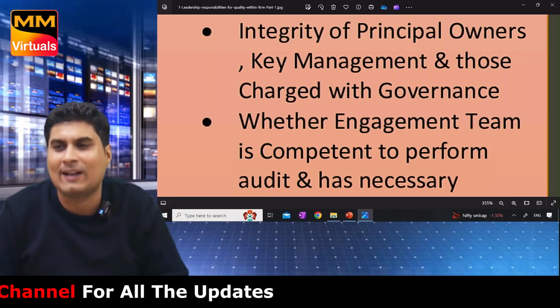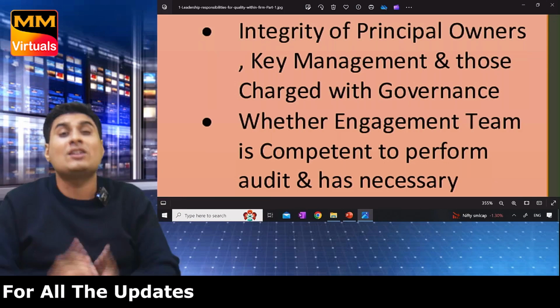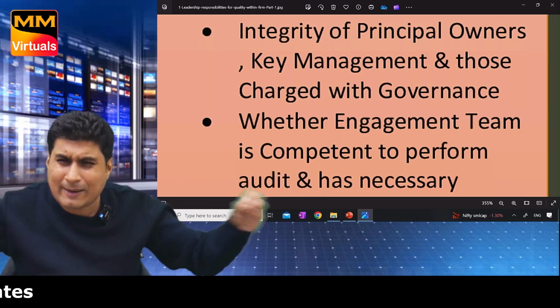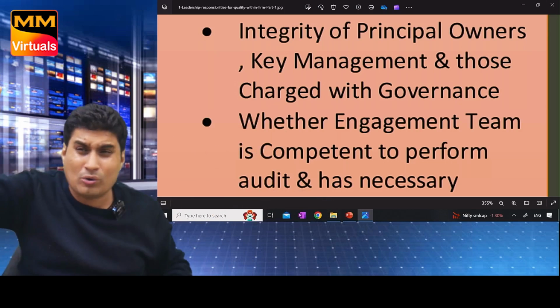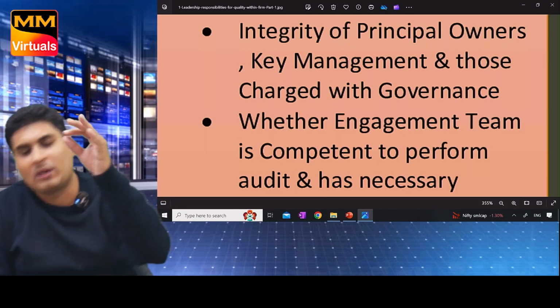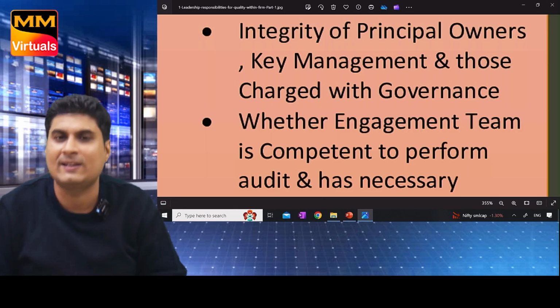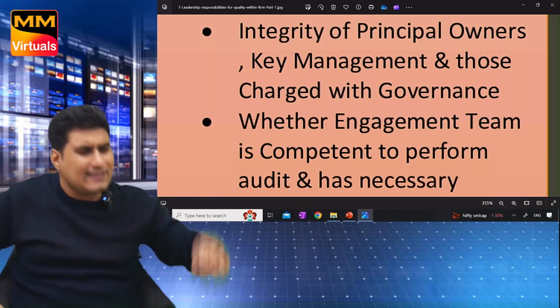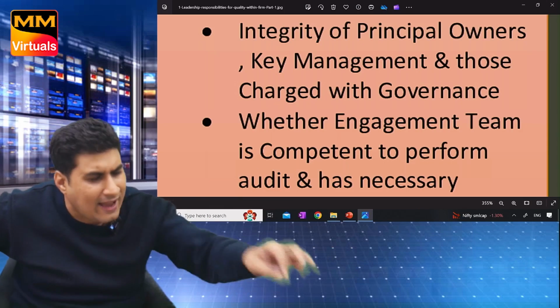Let's take the example. If they are from a terrorist organization, if they have been in jail multiple number of times, don't accept such an audit. Others will accept. You don't do such a work. So number one, check integrity of owner, management, TCWG. Second point, see whether the firm is capable to do audit, has necessary capability including time and resource.